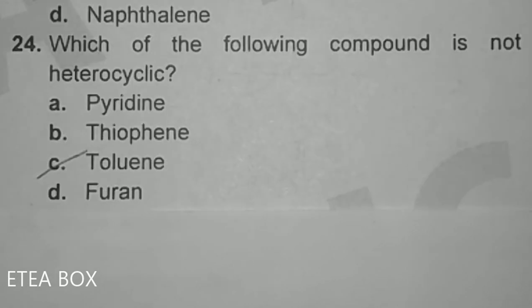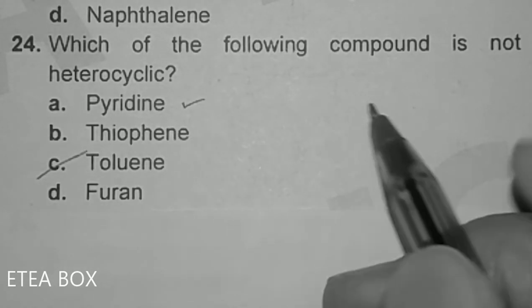Which of the following compounds is not heterocyclic? Now what is heterocyclic? Heterocyclic is a compound in which a ring has different elements. Like taking the example of pyridine.